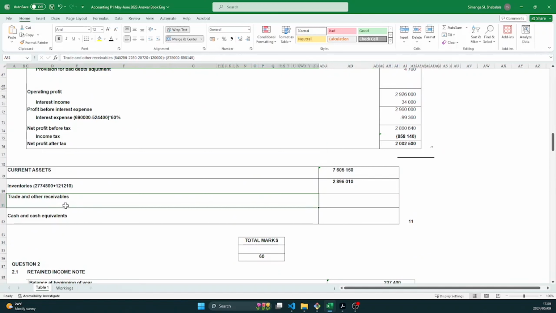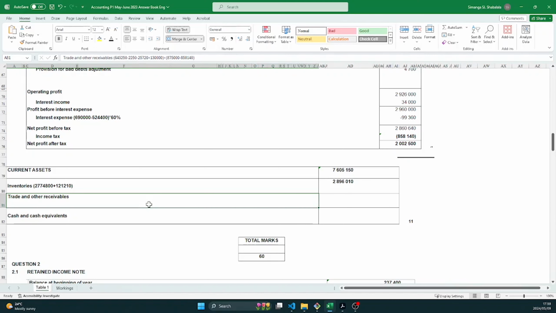Trade and other receivables. Remember, when we're doing our income statements, there's a lot of things that affected our trade and other receivables. There was that 2,250 of bad debts that we must reduce the trade and other receivables with, and what else was there? We have to deduct the provision for bad debts.